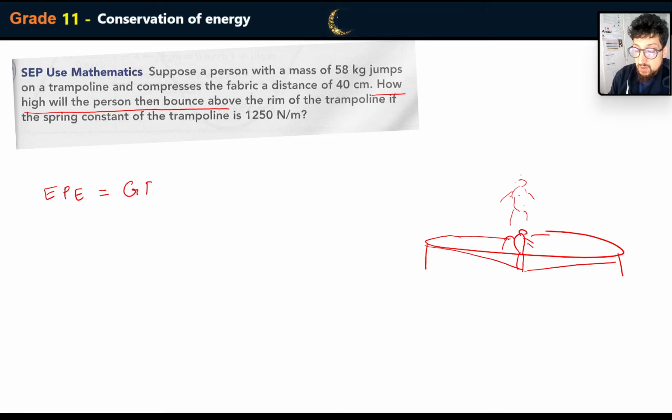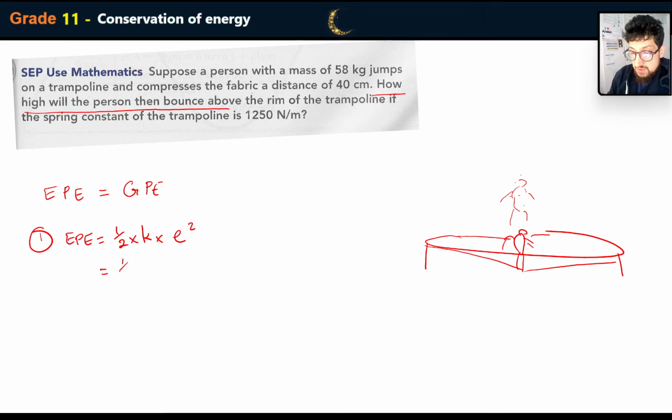So one way to solve this is by working out the EPE. Step one would be to work out the elastic potential energy, which is going to be half times k times the extension squared, or x squared. E is used for extension, but x can also be used for extension.